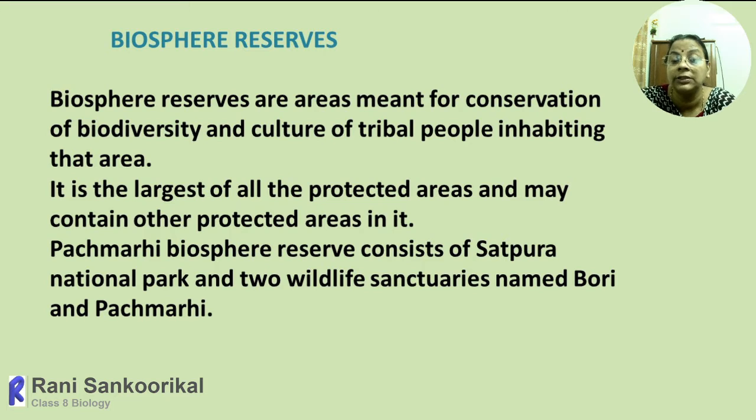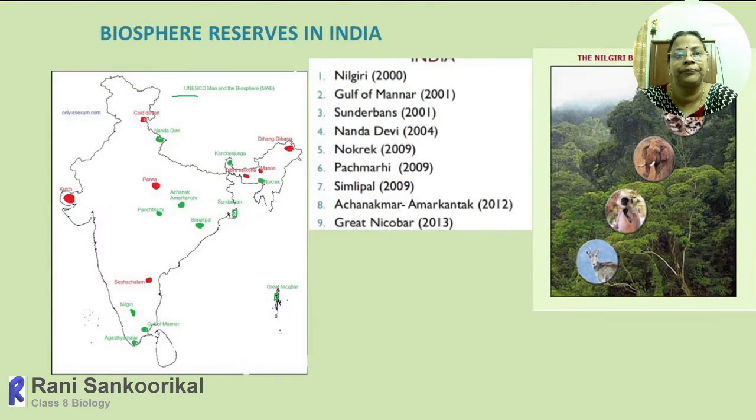So that is what I said, the whole area. Within that itself, there can be a national park, wildlife sanctuaries, etc. That whole area collectively is protected, a very large area, and it is called a biosphere reserve. There the whole biosphere, that means the life supporting zone, the atmosphere, the land area, the plants, the animals, the whole area, even the tribal people are protected. Here I have given a map of India. There many biosphere reserves are marked.